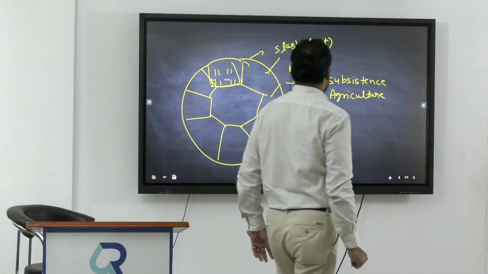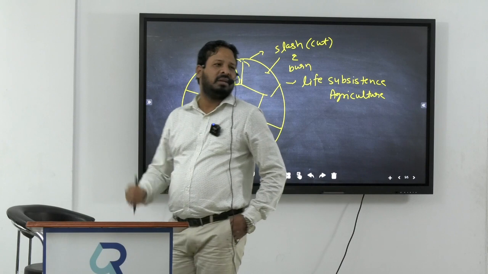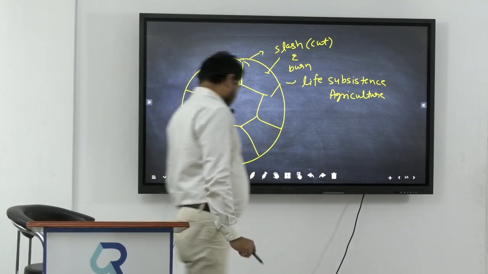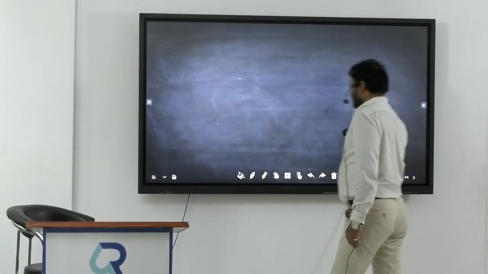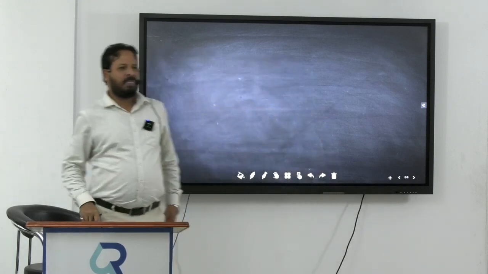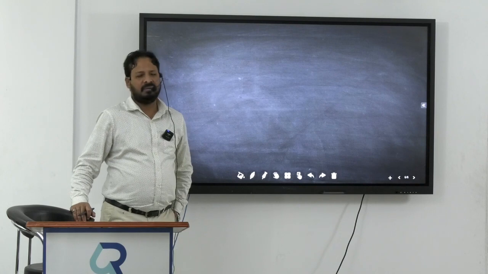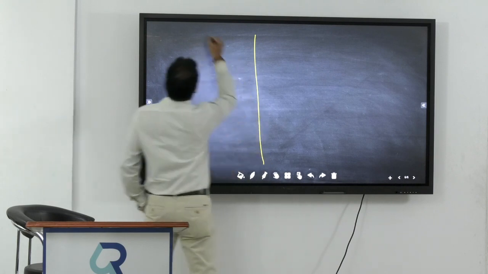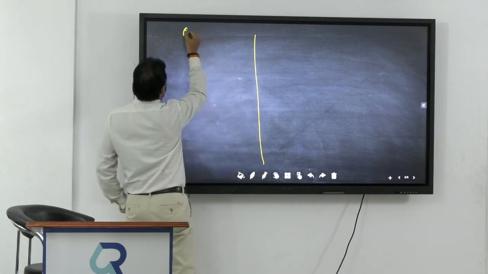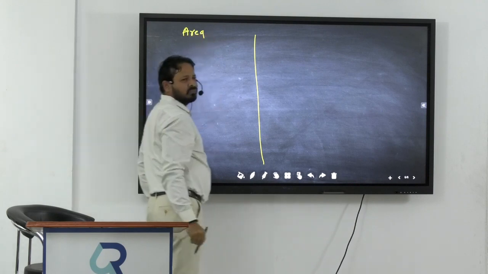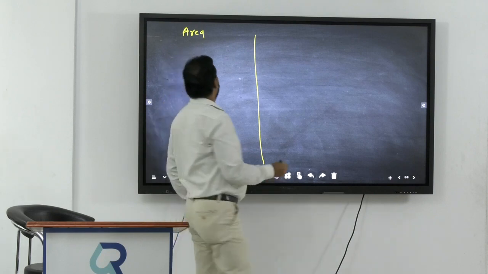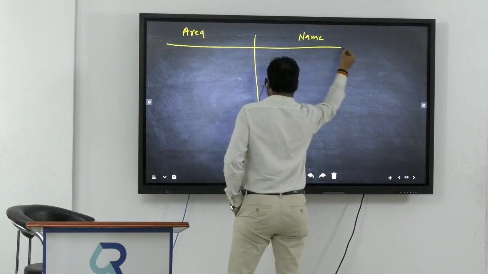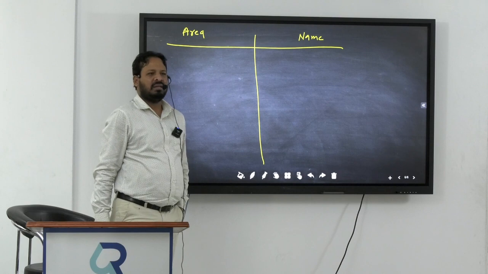This kind of agriculture is practiced in different parts of the world, and is also known by different names.